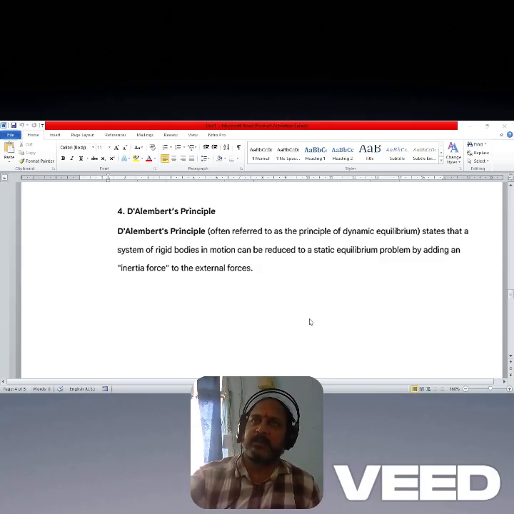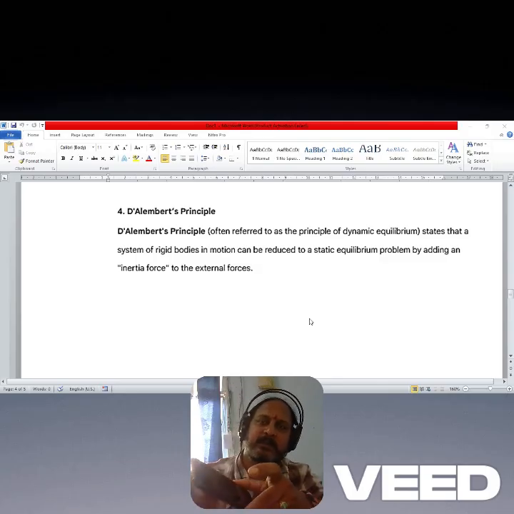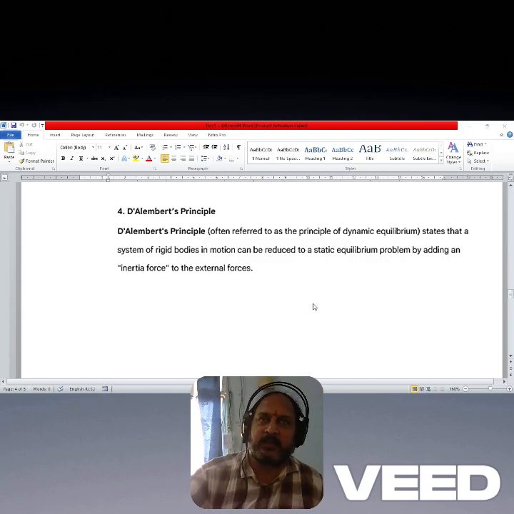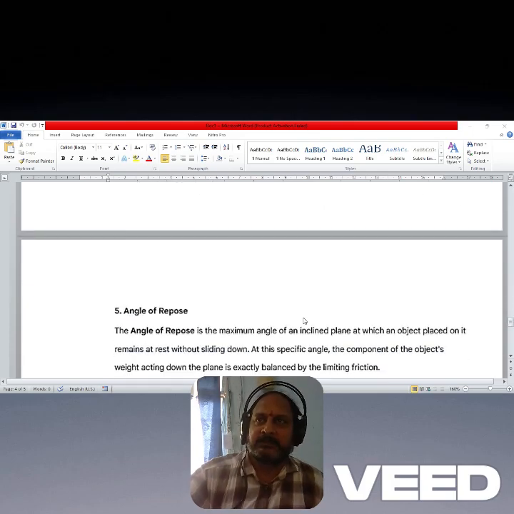Clear? So D'Alembert's principle, the principle of dynamic equilibrium, states that a system of rigid bodies which is in motion can be reduced to a static equilibrium problem by adding an inertia force to the external forces.